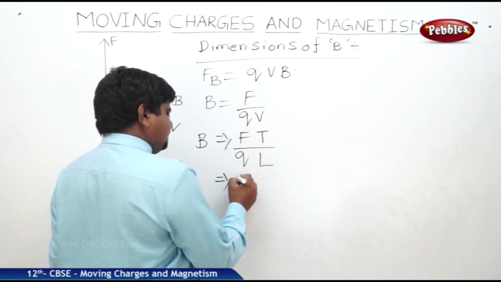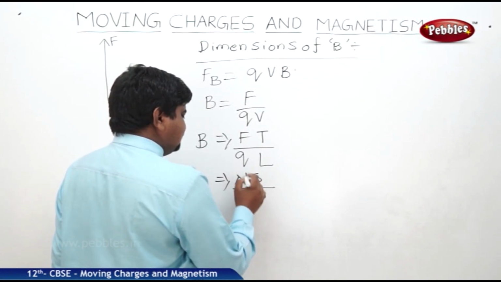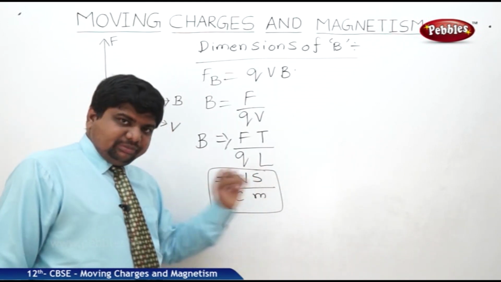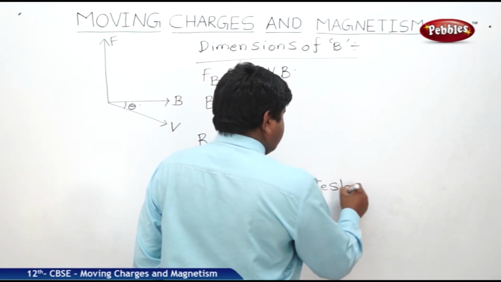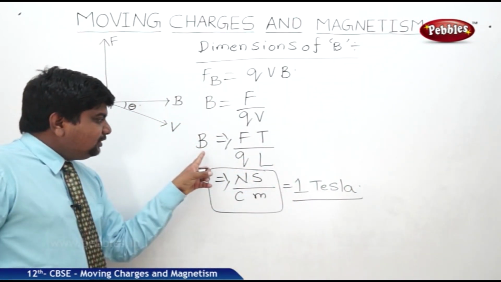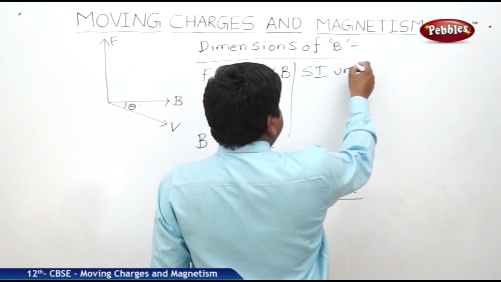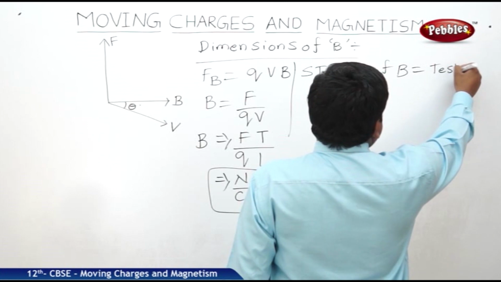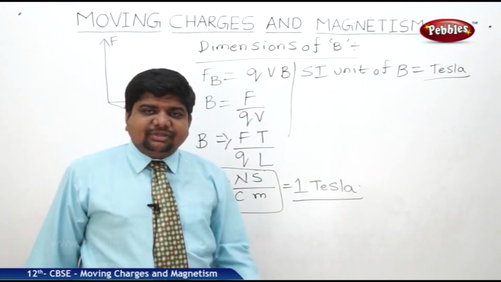What are the units? Can you please tell me? Newton second by Coulomb meter. But 1 Newton second by Coulomb meter is equal to 1 Tesla. So what is this Tesla? It is the SI unit of magnetic field or magnetic field strength. The SI unit of B is Tesla, named after the great scientist Nikola Tesla.